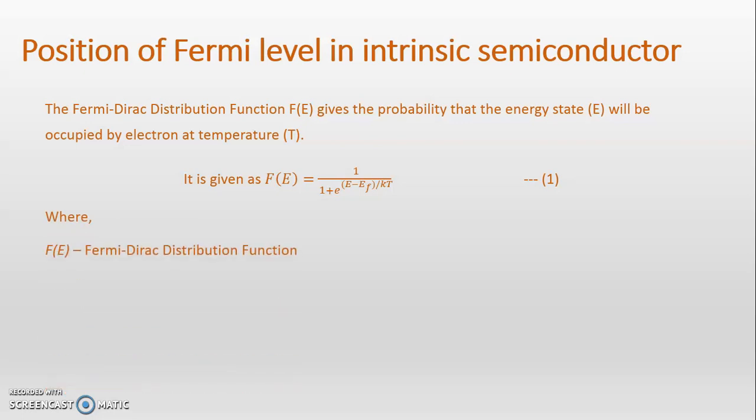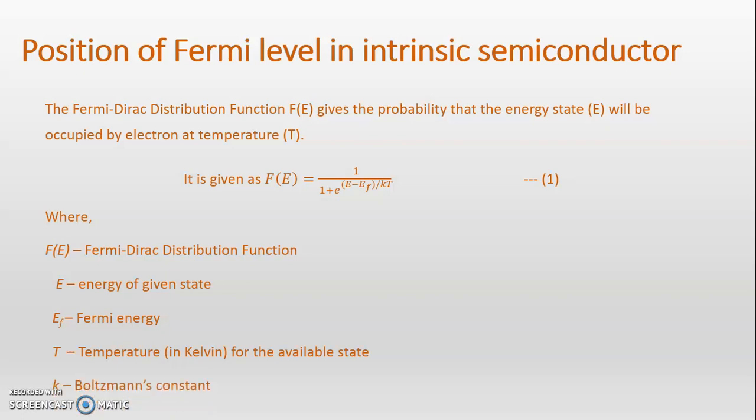Here f of E is the Fermi distribution function, E is the energy state, Ef is the Fermi energy, T is the temperature in Kelvin, and k is the Boltzmann constant that we have seen already. Now we'll go further.